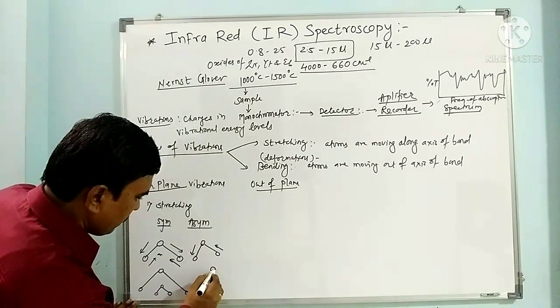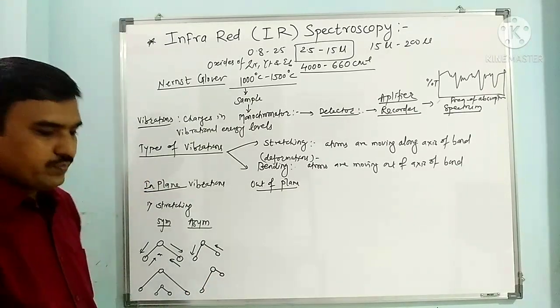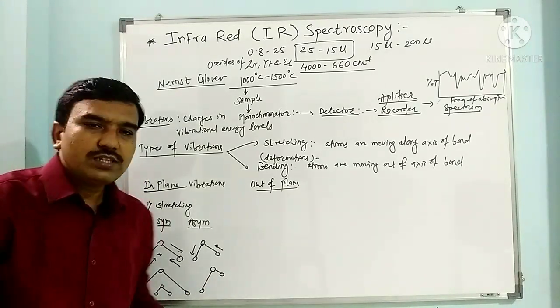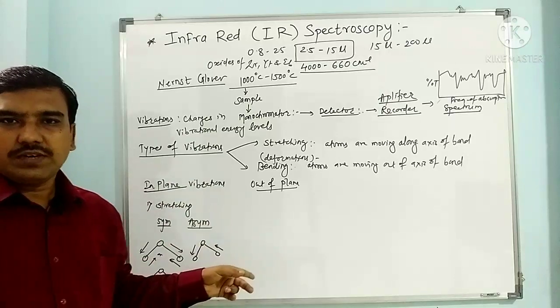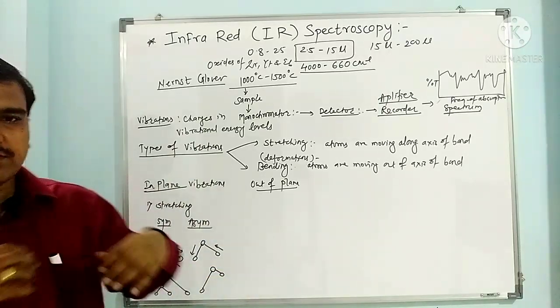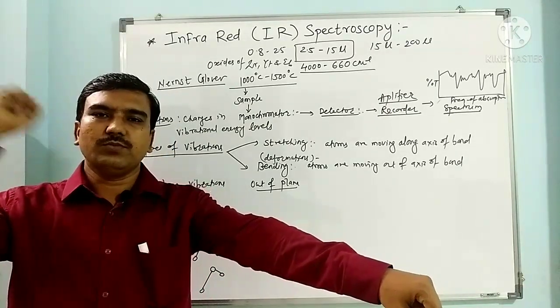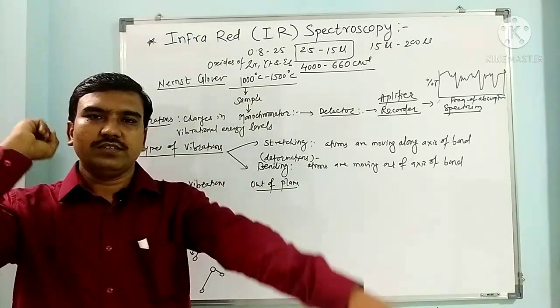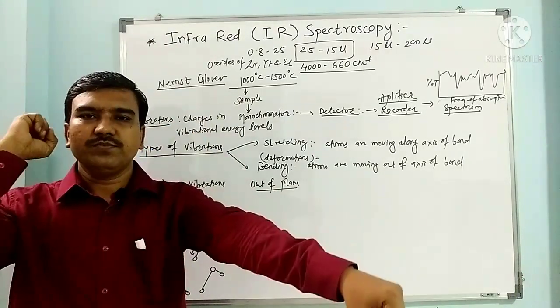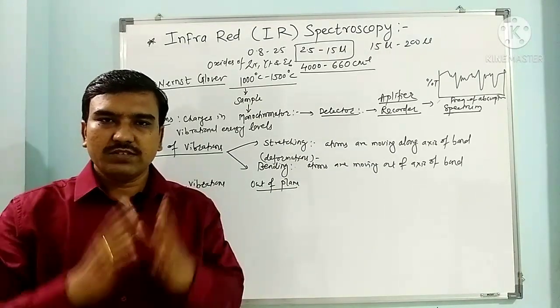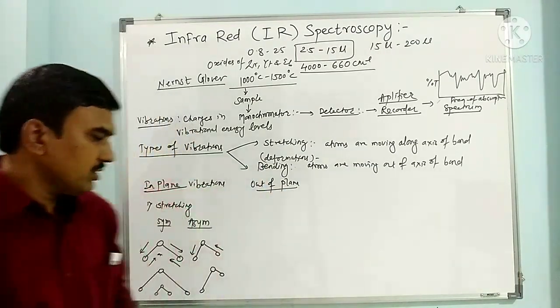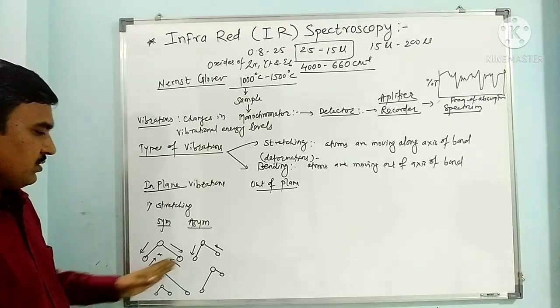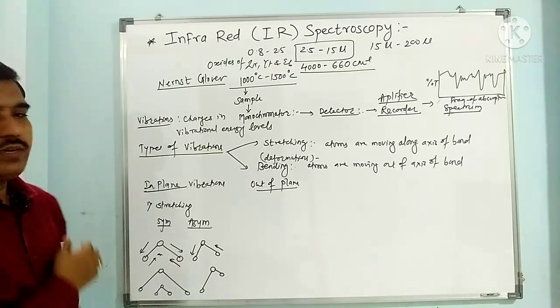So we have such a kind of vibration. This is also an in plane vibration. This is called asymmetric stretching vibration.